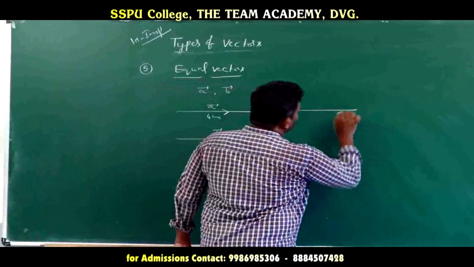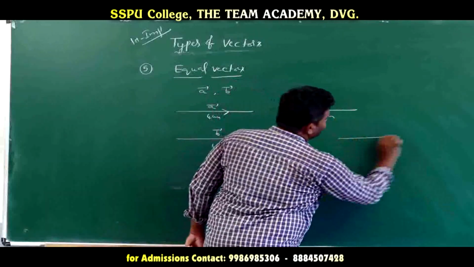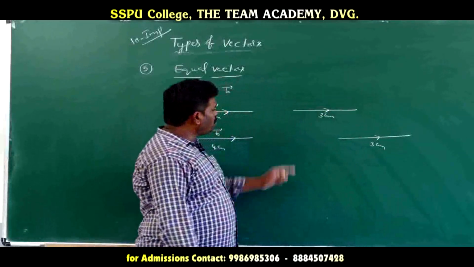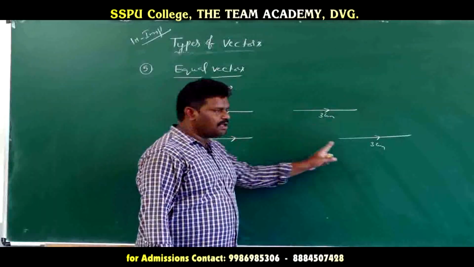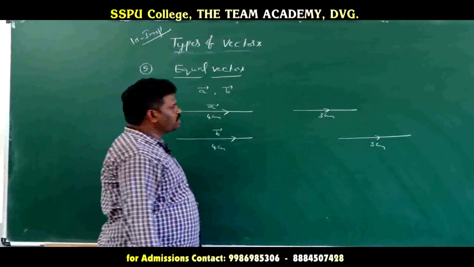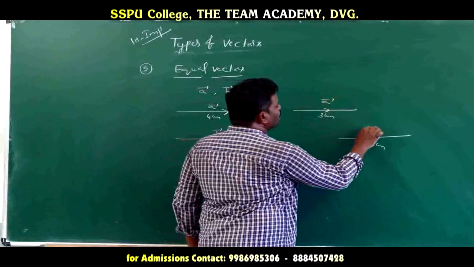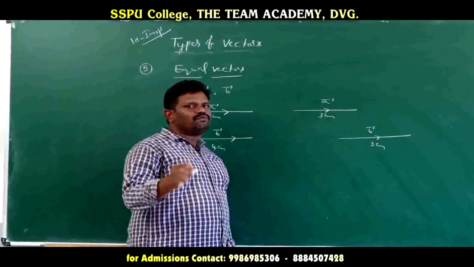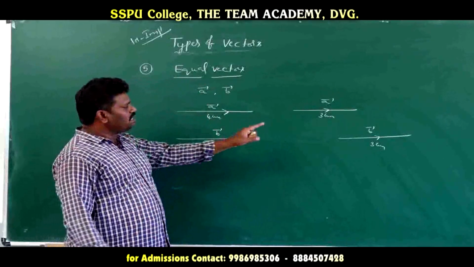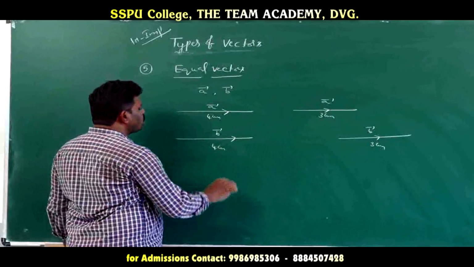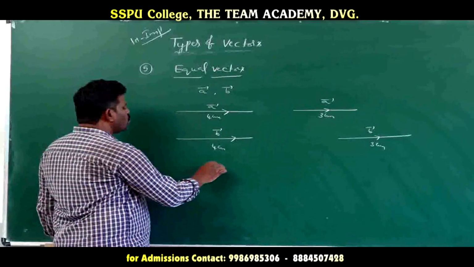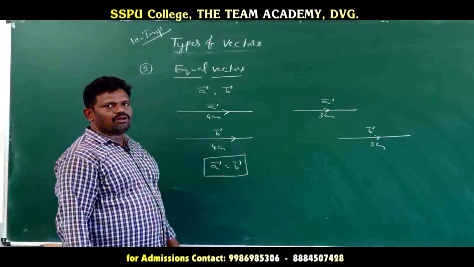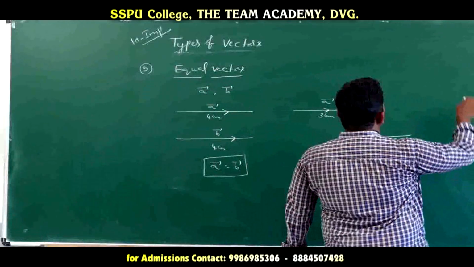Again, if we draw a vector of 3 centimeter and another of 3 centimeter in the same direction, but with the initial points at different places, that is why I said regardless of the position of the initial point. Anywhere you draw them, if two vectors have the same magnitude and same direction, they are equal vectors. Generally, we write vector A is equal to vector B. Next one, negative vector.